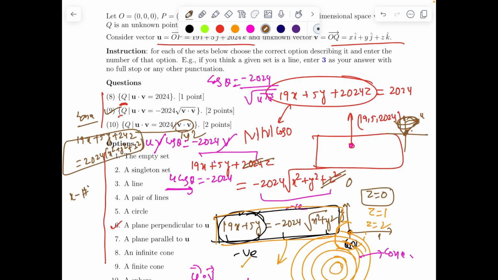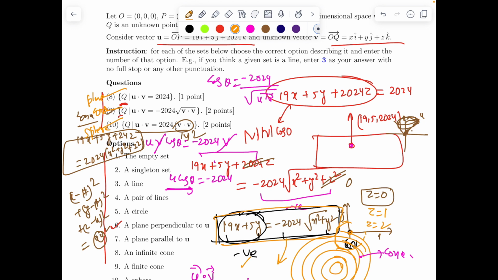And this is nothing but you can make a perfect square. You'll get x minus something whole square plus y minus something whole square plus z minus something whole square equal to something else whole square. So clearly this is a counterpart and cousin of a circle in 2D. So ये sphere हो जाएगा. So third part is a sphere. So the final answer is: first one is plane, second represents cone, and the third represents a sphere.